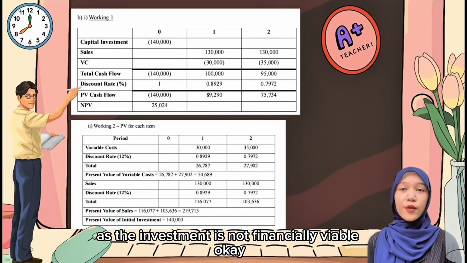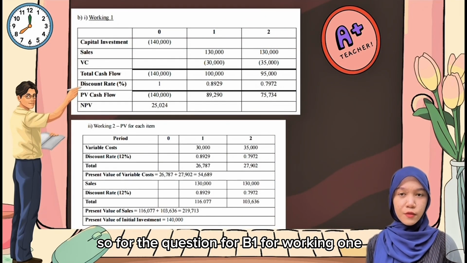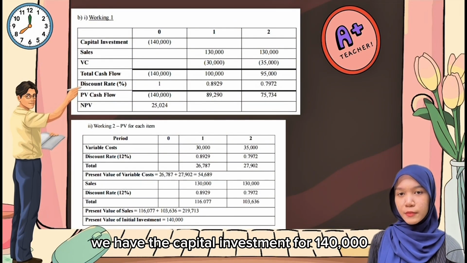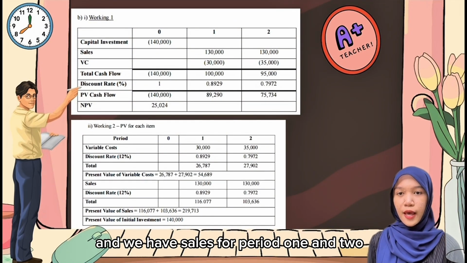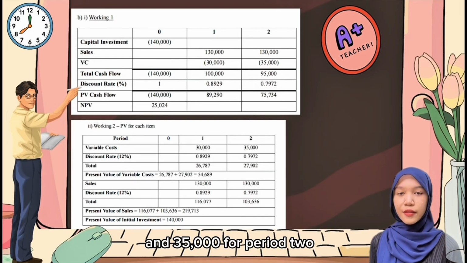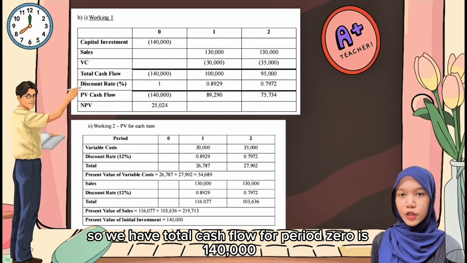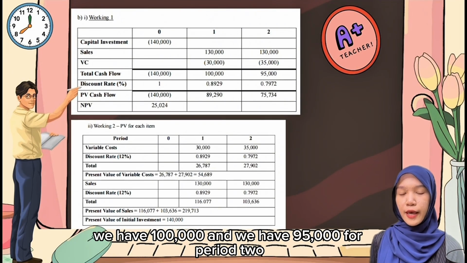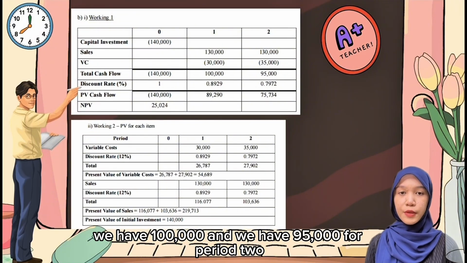Okay, so for question B1, for working one, the first one is for period 0. We have the capital investment of 140,000, and we have sales for periods 1 and 2, which are both 130,000. And VC is 30,000 for period 1 and 35,000 for period 2. So we have total cash flow for period 0 of 140,000. For period 1, we have 100,000, and we have 95,000 for period 2.